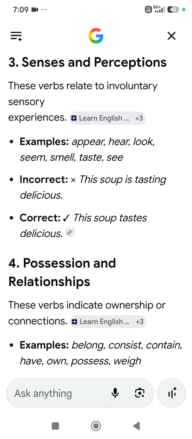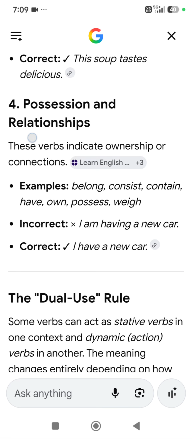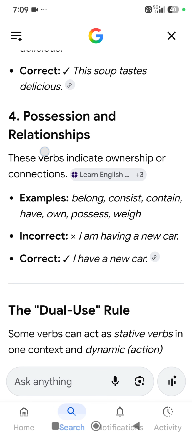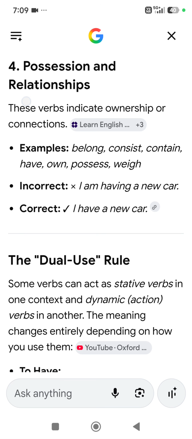These are the verbs that come under the category of senses and perceptions. They should not be used in continuous tense. So don't say "the soup is tasting delicious." No, "the soup tastes delicious." Then the last category is possession and relationships.